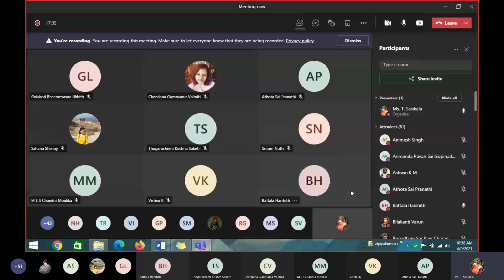Is this correct, Krishna Saket? How many bigrams are there? He is telling no bigrams. Then how will you calculate bigrams? Krishna Saket, can you tell me how many bigrams are there in the word fruit? Ma'am, I'm not sure. In the word fruit, how many bigram possibilities are there by considering each and every character? Ma'am, one second. I think 3, ma'am.